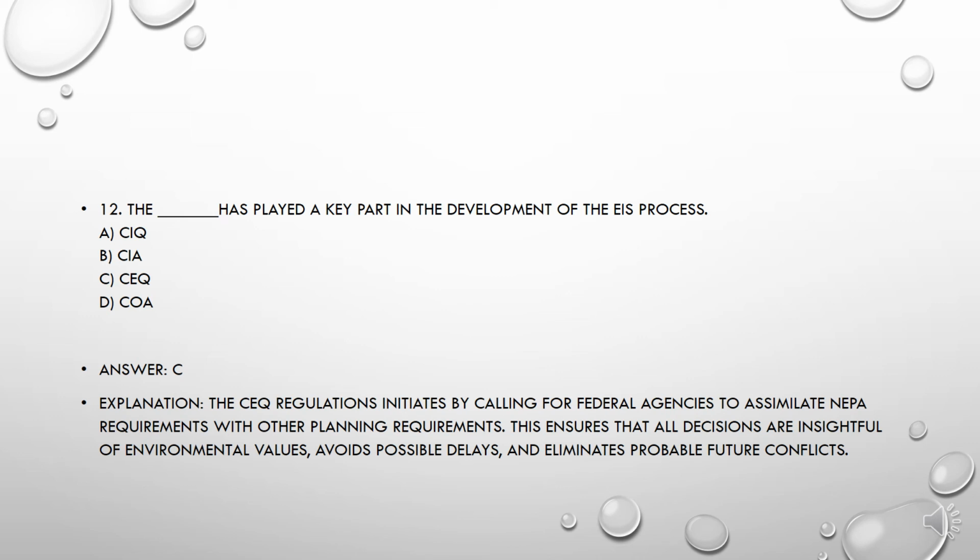The next question: The dash has played a key part in the development of the EIS process. Options are A. CIQ, B. CIA, C. CEQ, or D. COA. The correct answer to this question is option C, that is, the CEQ has played a key part in the development of the EIS process. The CEQ regulations initiate by calling for federal agencies to integrate NEPA requirements with other planning requirements. This ensures that all decisions are insightful of environmental values, avoid possible delays, and eliminate probable future conflicts.